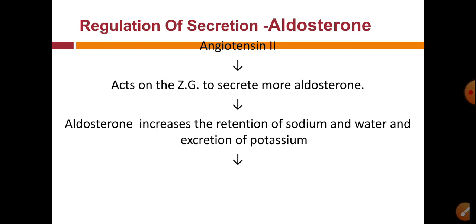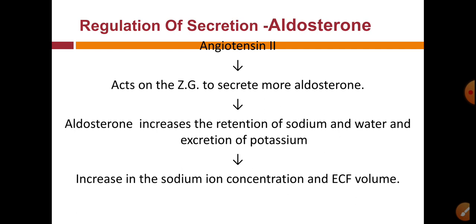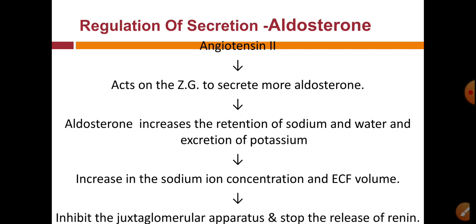And when aldosterone increases reabsorption of sodium as well as water, there is an increased ECF volume. That means an increase in the sodium ion concentration and ECF volume. And when the sodium ion concentration increases, renin secretion from the JGA apparatus is stopped.